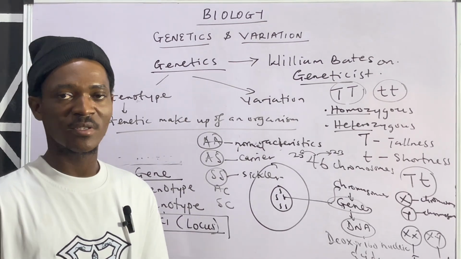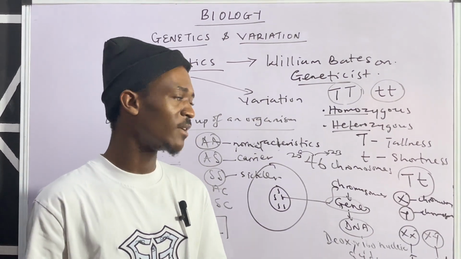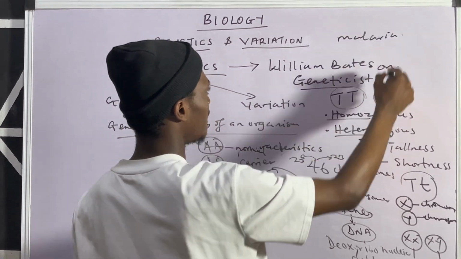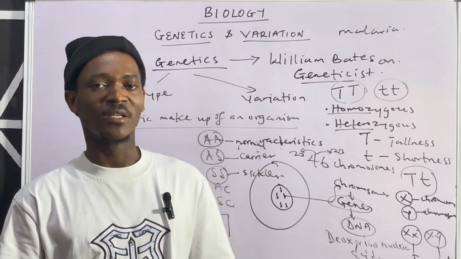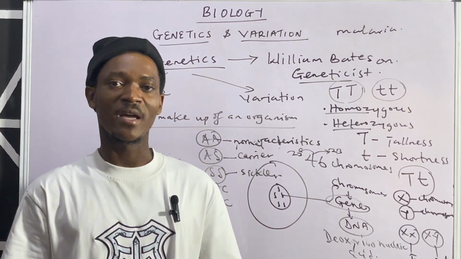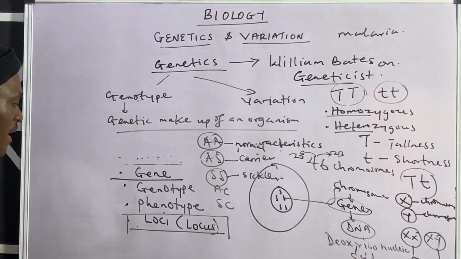But the best genotype is actually AS, the one that is even known as the carrier. The reason is because, according to the World Health Organization, they recognize a particular illness known as malaria. And this malaria can result in death if not controlled, death of population. So the best genotype that has the strongest resistance to malaria attack is AS. All right, so that's for genotype.